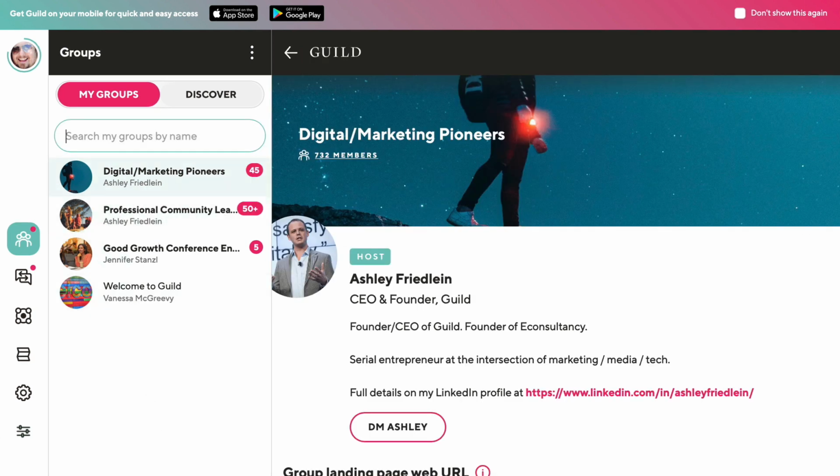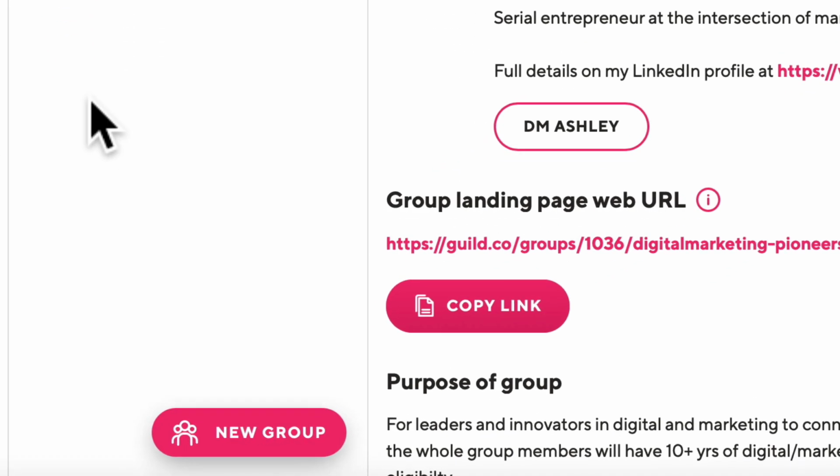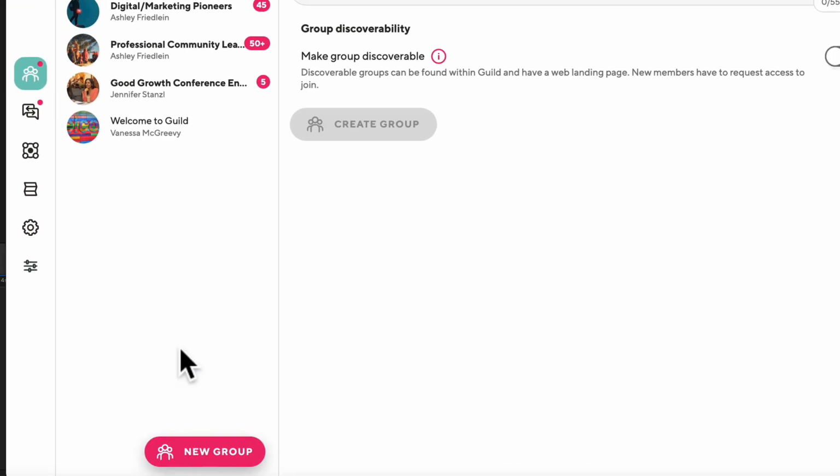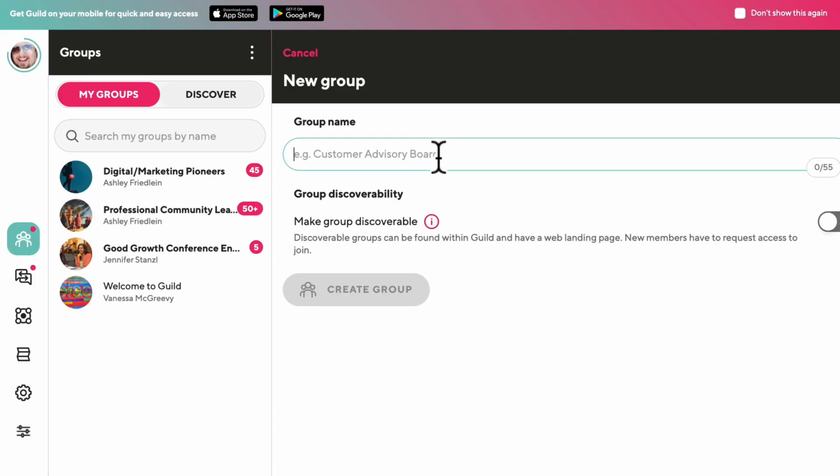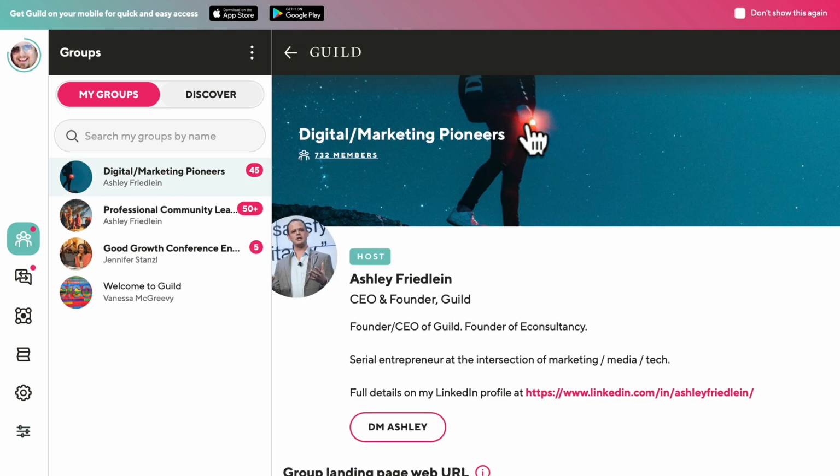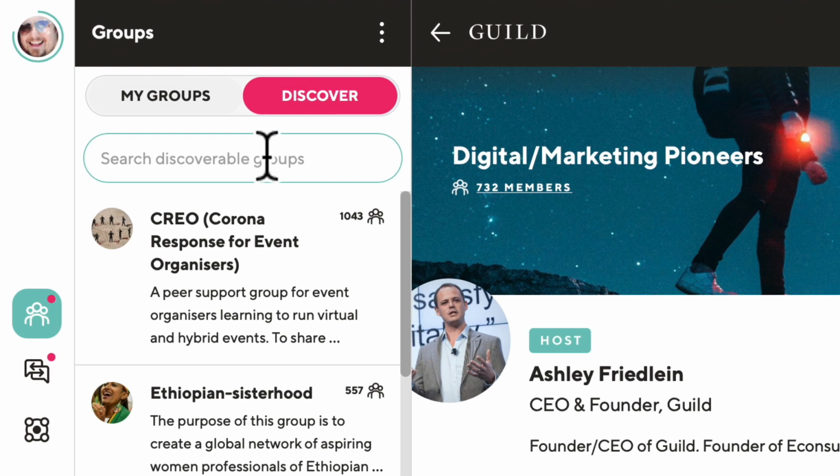Now, let me show you another way to use this for traffic gen. This is very powerful. It's a fantastic opportunity for you, because if we go down here to this button, it says new group. If you click on that, you can now create a new group. But this is part of a strategy. Chances are there is probably already one created. So what you need to do is go to discover again. So what we're going to do here is search for groups that do not exist. Trust me, just go with this strategy.